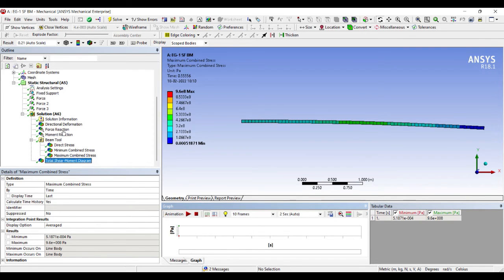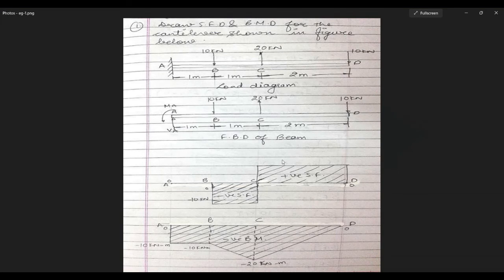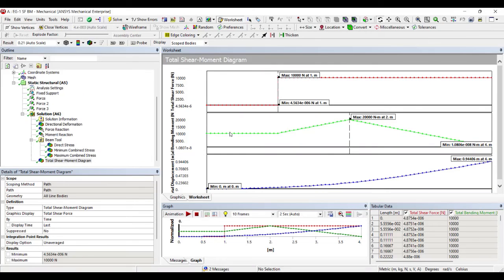And last, we want to see the shear force and bending moment diagram that's obtained here just by clicking on it. The first graph is of total shear force. You can check the shear force here, and the solution that we have obtained by theory. I would like to add that the solutions that you obtain by ANSYS and by theoretical method will have a little difference in the direction of your graph, that is positive and negative value. The reason being the assumption of direction.